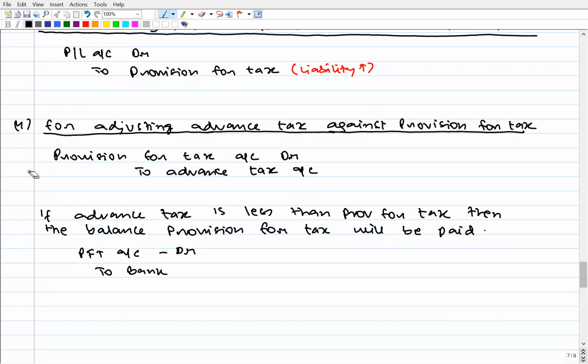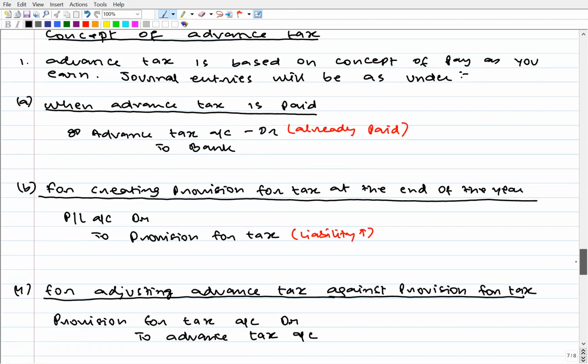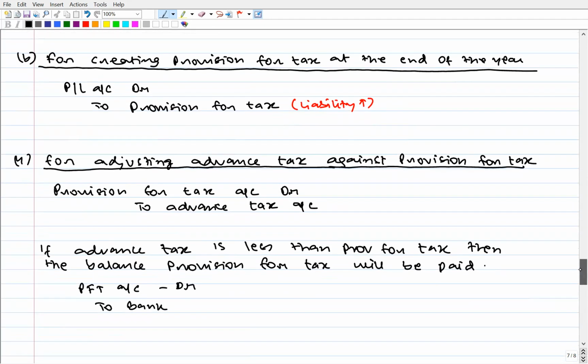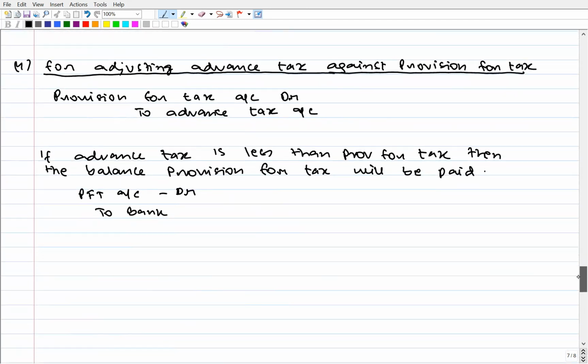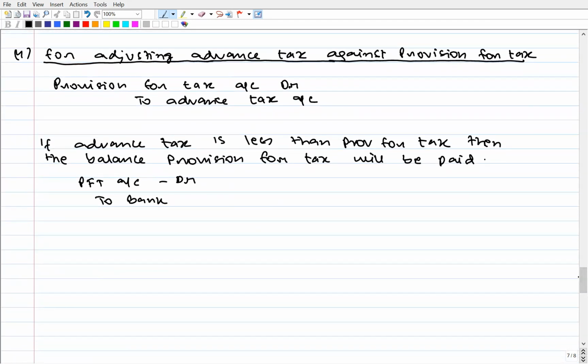So in a question where an advance tax account exists, the total tax paid will be the summation of advance tax paid and excess provision for tax paid during the year.